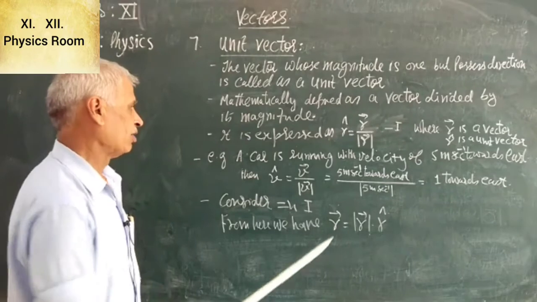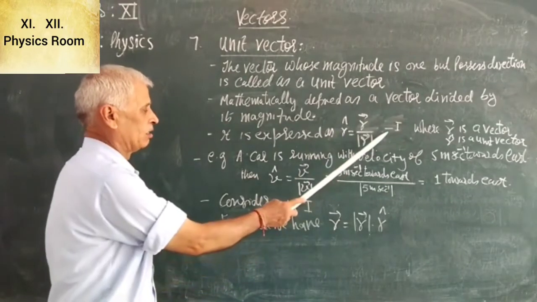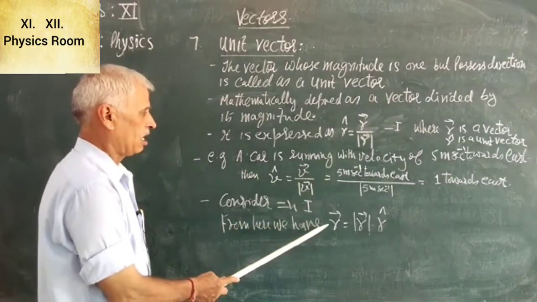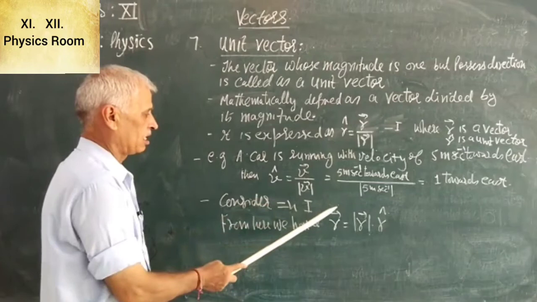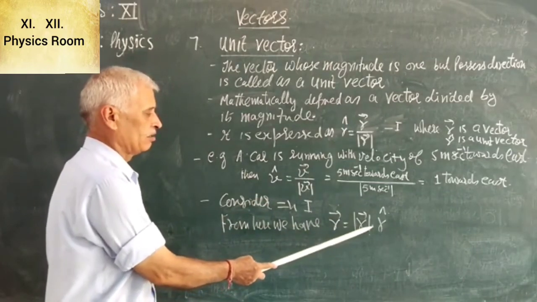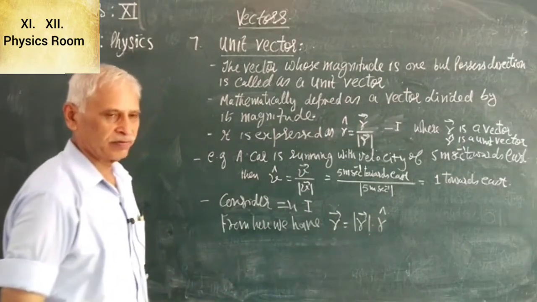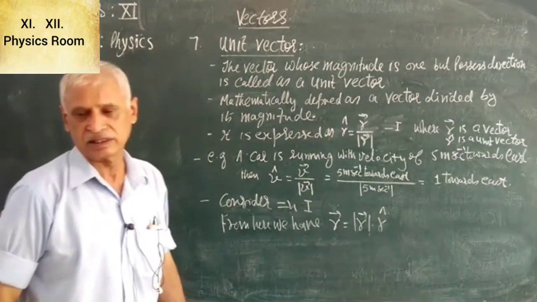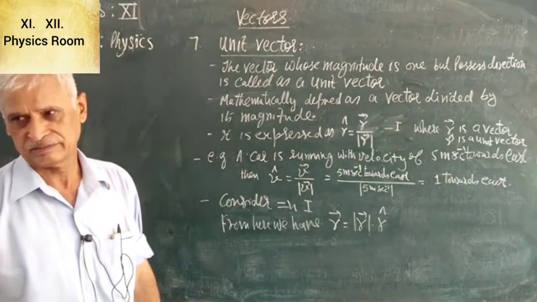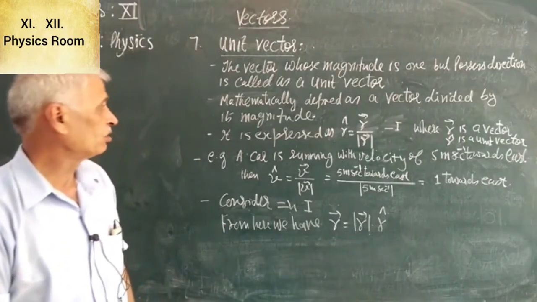Now consider equation 1. From this equation we have vector R is equal to magnitude of vector R multiplied by unit vector R cap. Now if the magnitude of a vector is multiplied by unit vector, it becomes a vector. So this is all about unit vector.